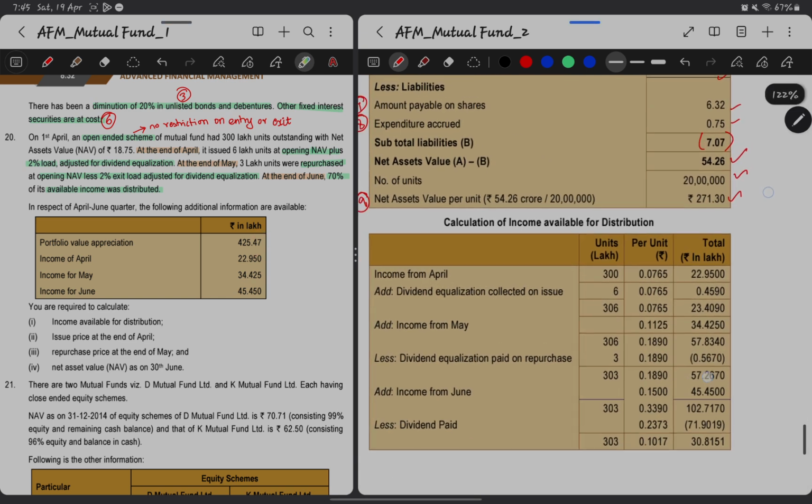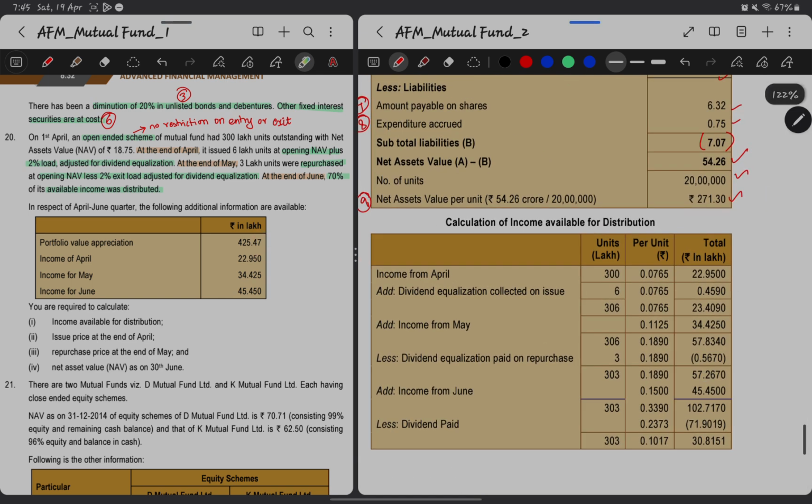So 22.95 lakh divided by 300 lakh units will give us 0.0765 per unit. Now this much we will be collecting from the new unit holders, which is 6 lakh units. So for 6 lakh units we will be adding the per unit, then the value will become 23.409 for 306 lakh units.